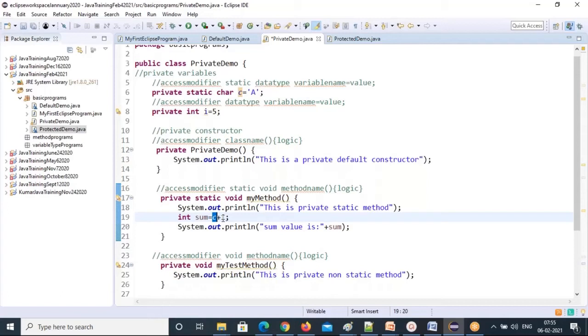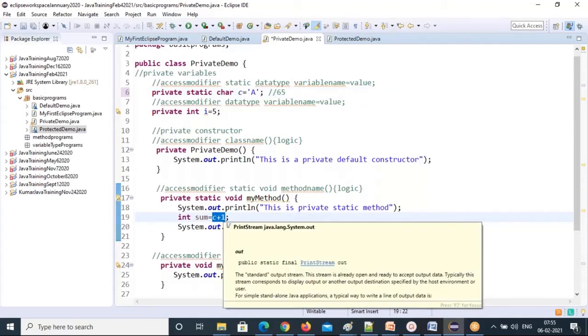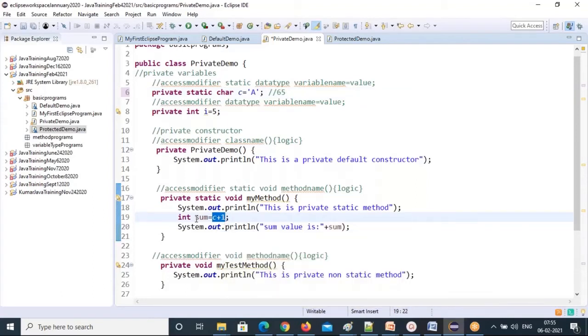Every character has an ASCII code, an integer number. Capital A has ASCII code 65. Now 65 plus 1 will come and be stored, that's 66. That's an integer number, that's why I'm storing it in an integer type variable.